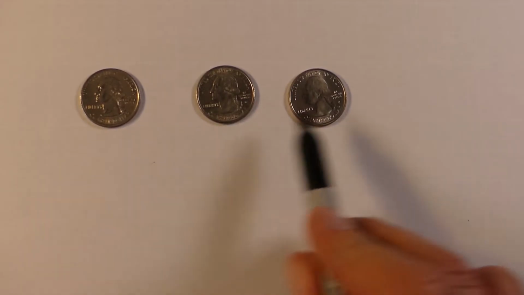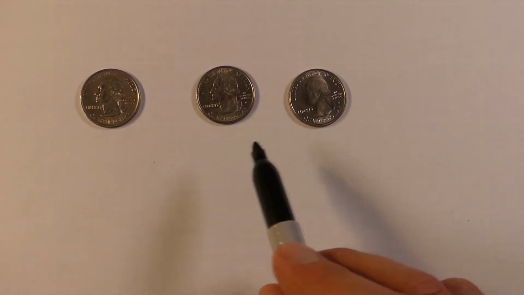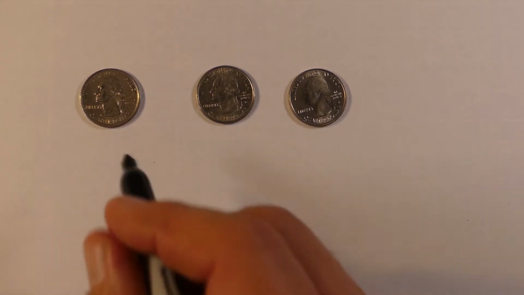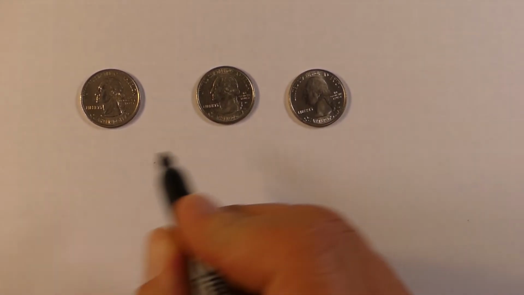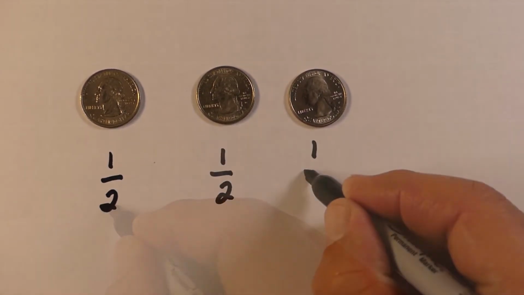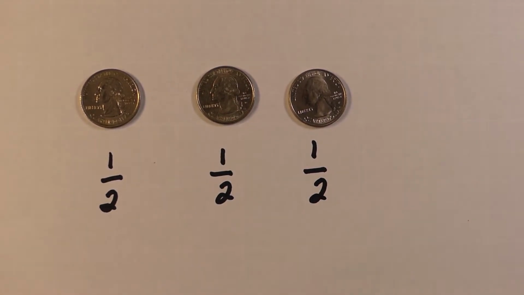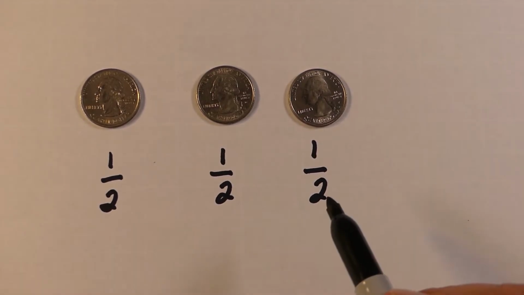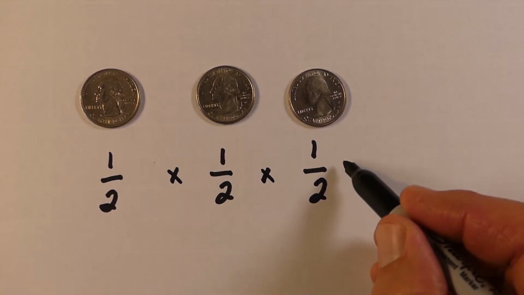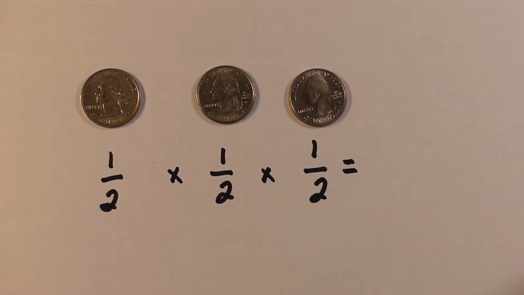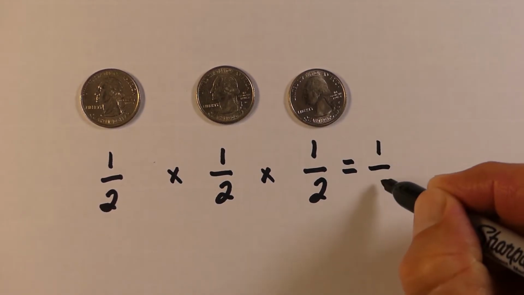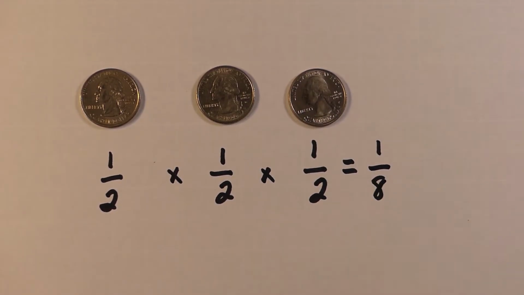So what we're going to do is look at each individual coin and the probability of that event occurring. On this first one right here, we have a 1 out of 2 chance of it being heads. The second one's also 1 out of 2, and so is the third. All we have to do at this point is multiply these together. When we multiply our numerators, we get 1. We multiply 2 times 2, we get 4, times 2 is 8. So we have a 1 out of 8 chance.